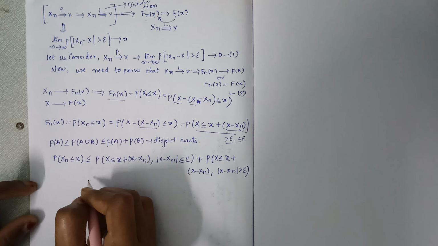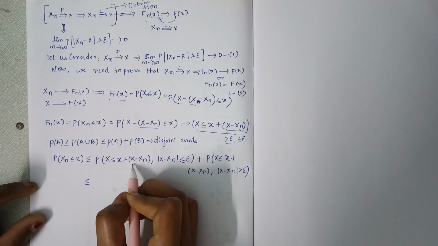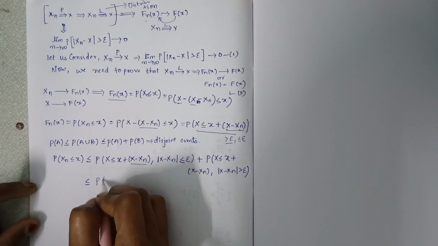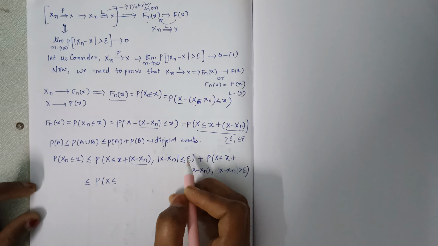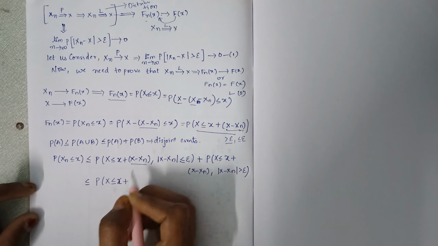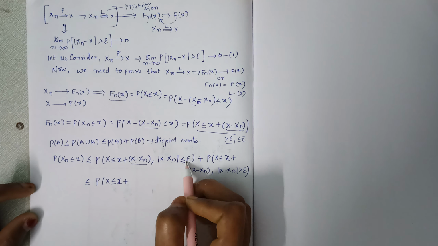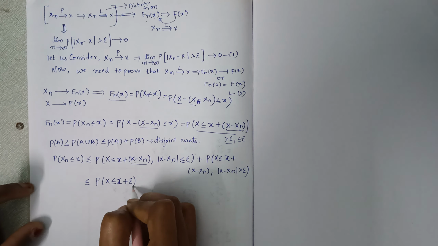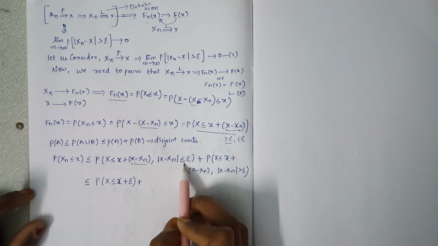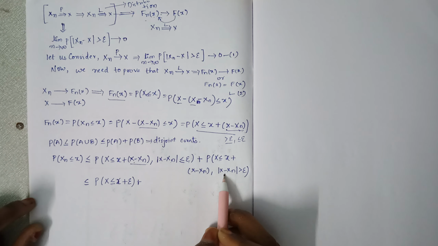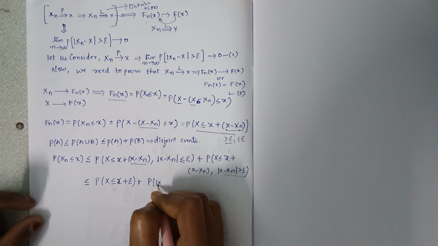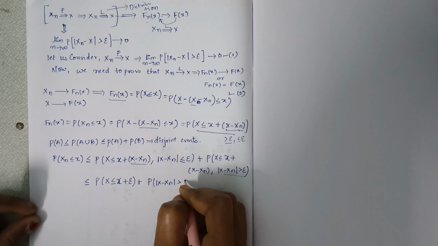And now, here we have X minus Xn, the difference is less than or equal to epsilon. So I can write probability of X less than or equal to, this is less than or equal to epsilon, less than or equal to x plus X minus Xn. X minus Xn is less than epsilon. So less than or equal to epsilon plus, here I have taken X minus Xn less than or equal to epsilon. So in the next one, I need to take it is greater than epsilon. So probability of mod X minus Xn is greater than epsilon.